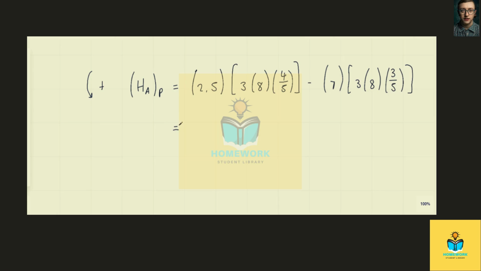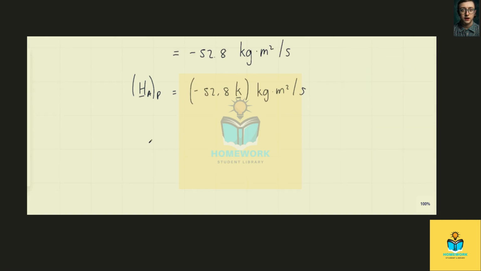And so we get the magnitude of the angular momentum of particle A about point P to be minus 52.8 kg meter squared per second. And so the vector angular momentum of A about point P is minus 52.8 in the k direction, kg meter squared per second.